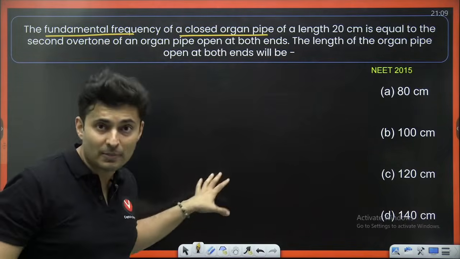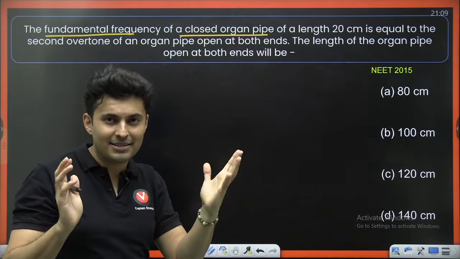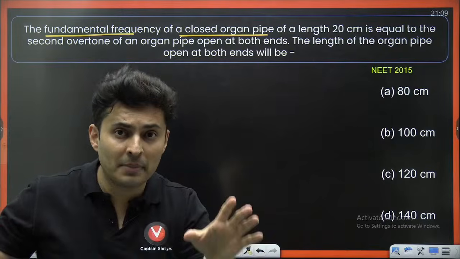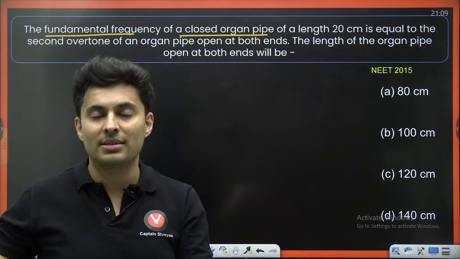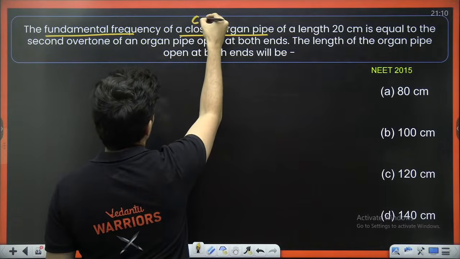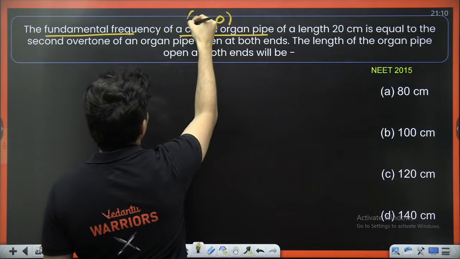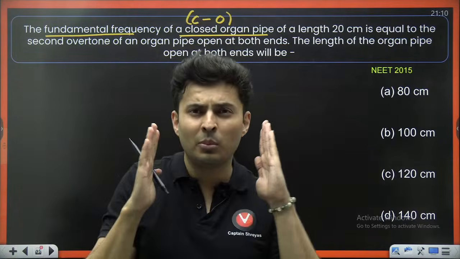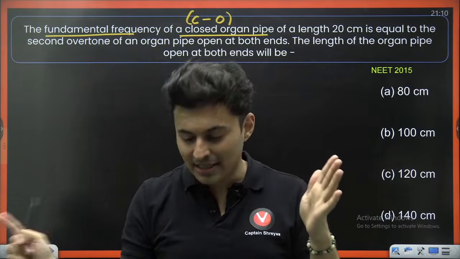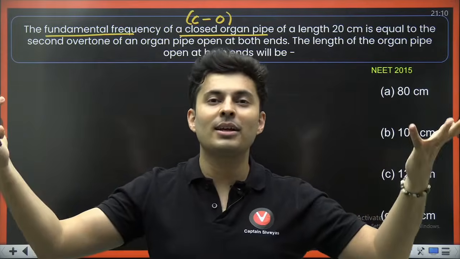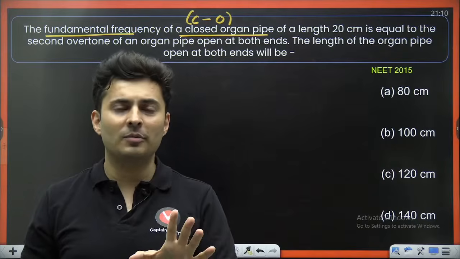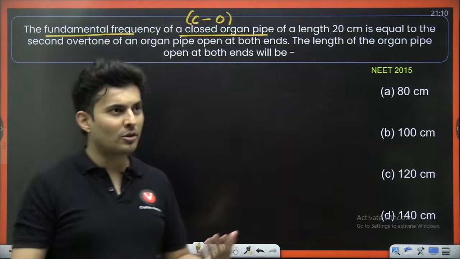Whenever they say closed pipe, understand it's not closed at both sides, it's closed on one side. Whenever they mention open pipe, it's open on both sides. That's one common confusion. If it is closed on both sides, how will you hear outside? The sound will just keep getting reflected, nothing will come out. That's why closed pipes are technically possible, but you don't use them in musical instruments.